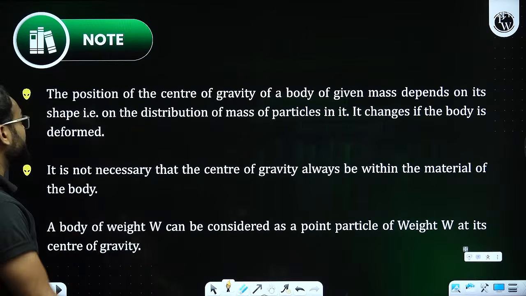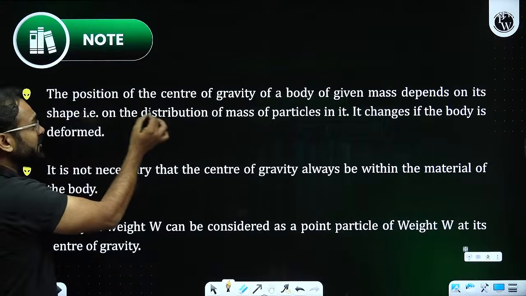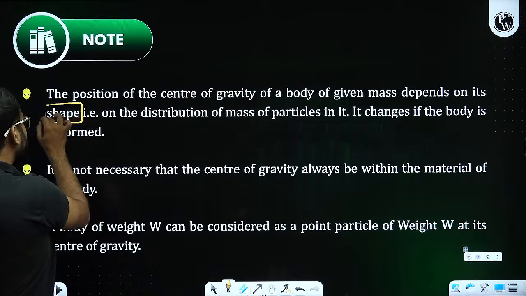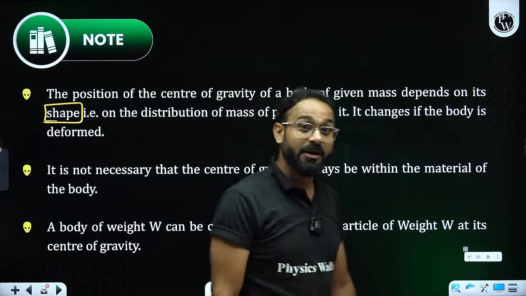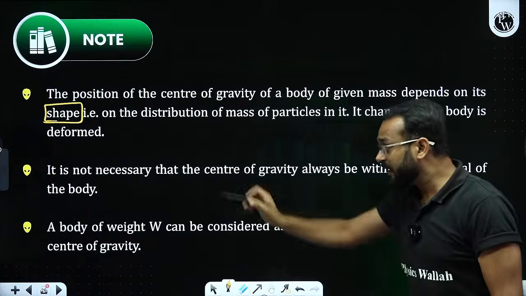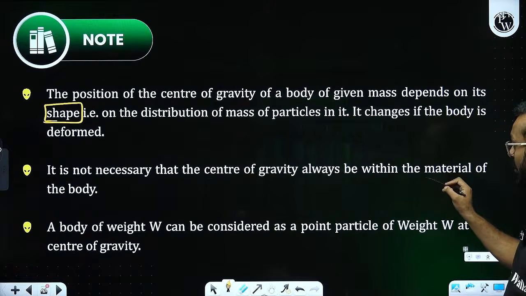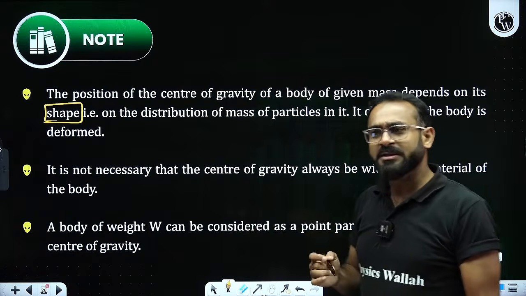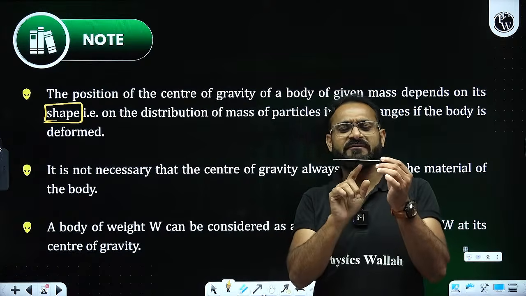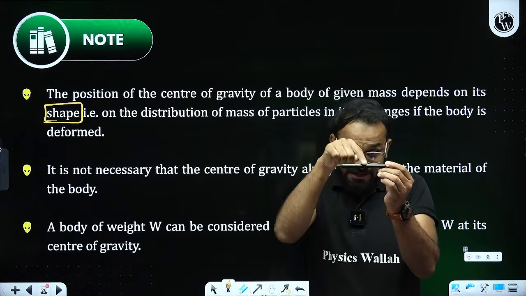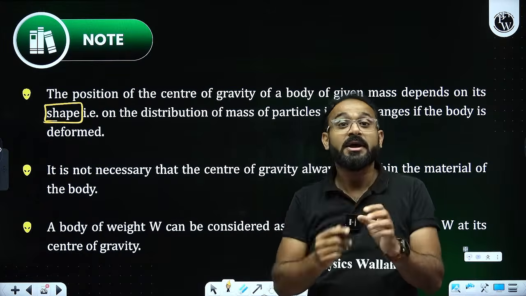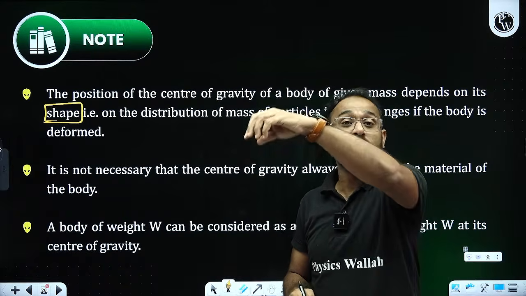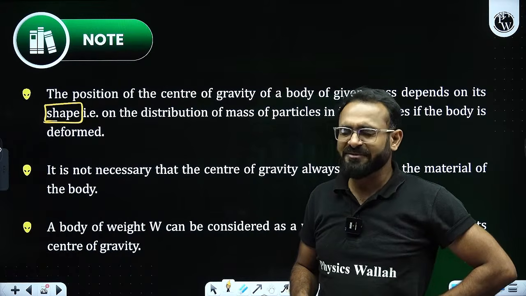Okay. There's a note point. It says the position of the center of gravity of a body of given mass depends on its shape. Center of gravity depends on what? Shape. Fine, sir. It is not necessary that the center of gravity is always within the material of the body. That means if the center of gravity of this body is lying inside or at the surface of the body, it is not at all compulsory. Maybe the center of gravity is lying outside the body. Examples I will show you, don't worry.